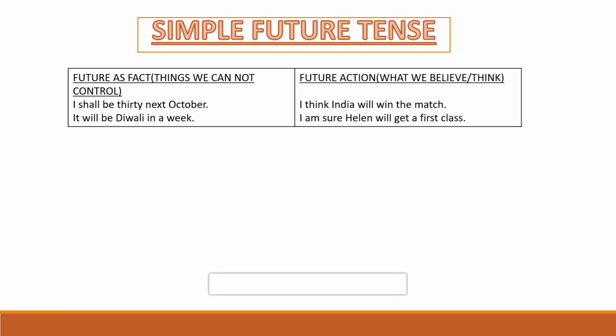I shall be 30 next October. Now here the subject is I. The subject cannot change his birthday. He is going to be 30. According to his own mindset, according to his own desires, he cannot change his age. So he is going to be 30 next October. That is why it's written I shall be 30 next October.